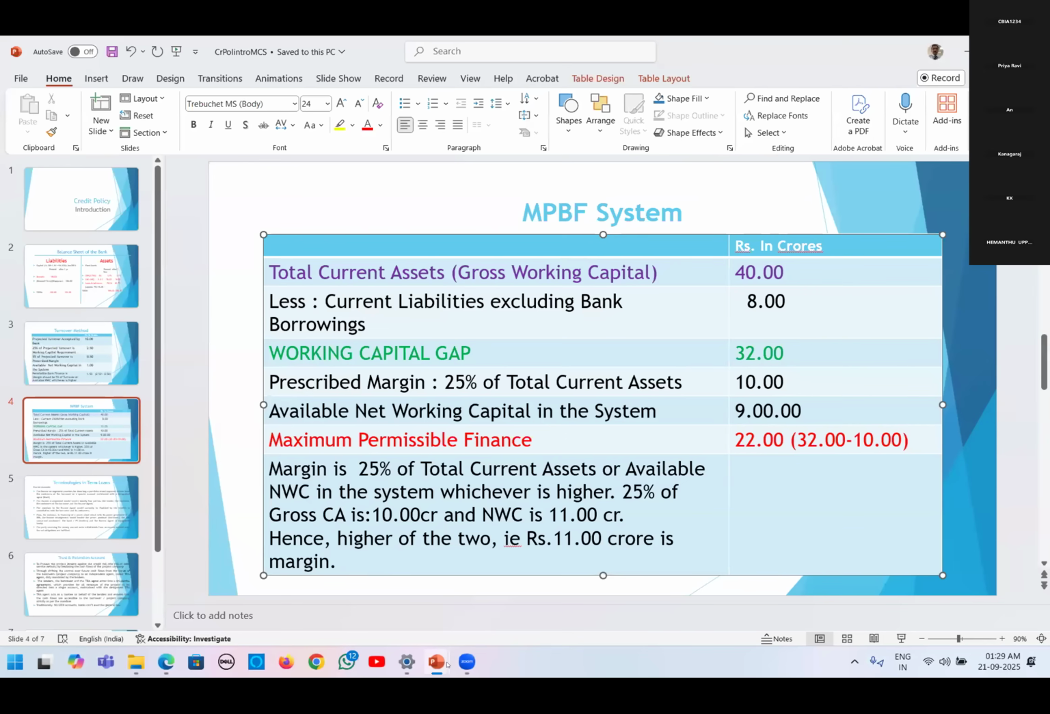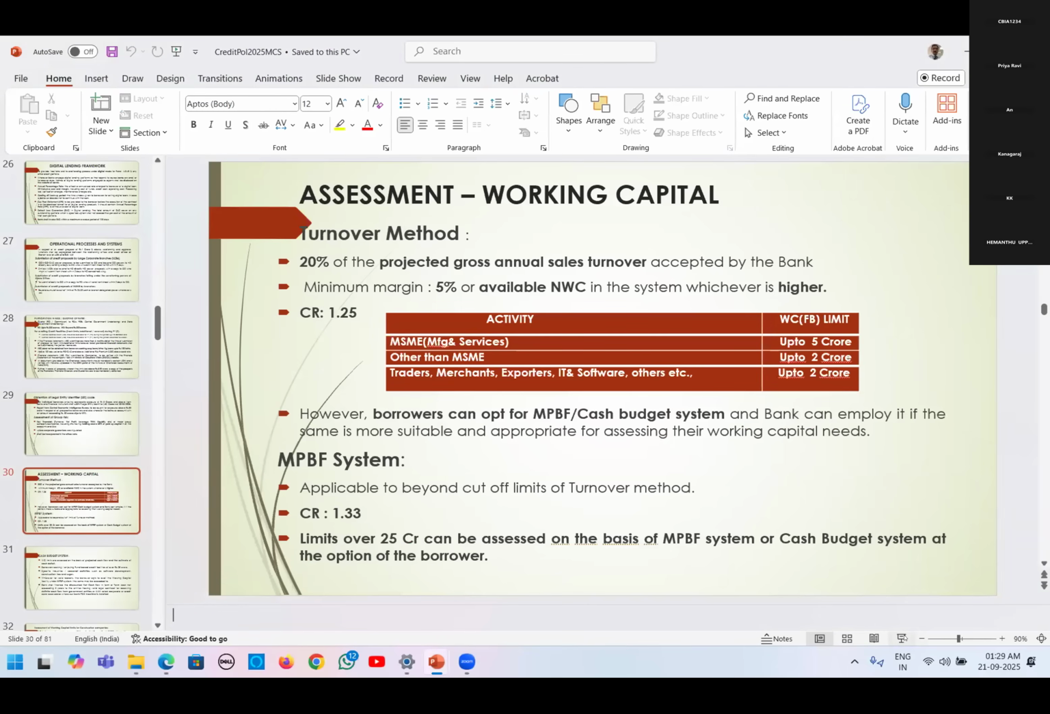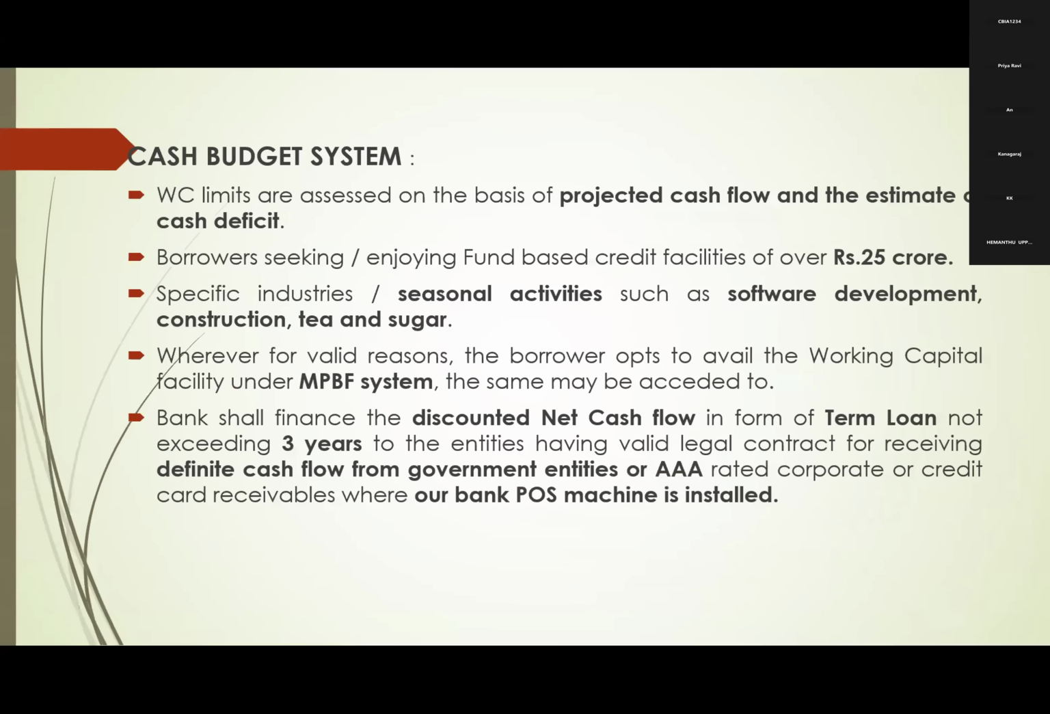Now we go for our third one, the cash budget method. Cash budget system. Here, working capital limits are assessed on the basis of projected cash flow and estimated cash deficit. What is this projected cash flow and estimated cash deficit? I will tell you. April month, cash inflow is 5 crores. Cash outflow is 10 crores. So here the gap is 5 crores. First month gap is 5 crores.